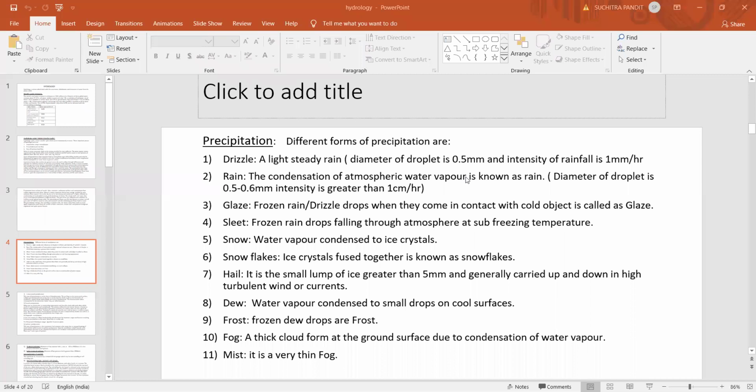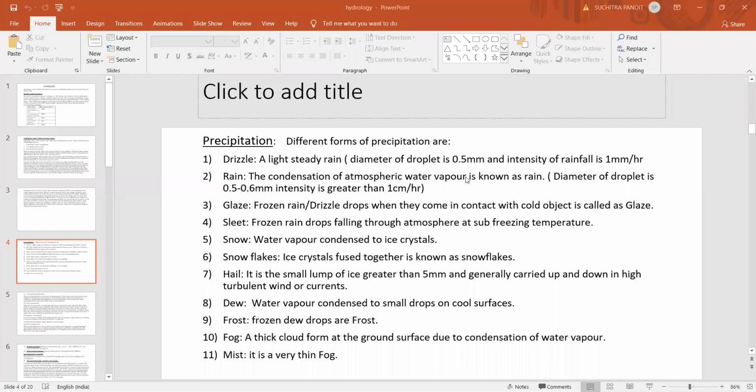After filling all the depressions on the ground surface, the excess water finally joins the stream or river. Whatever water joins the stream or river can be stored by constructing a reservoir across the stream, so that water can be stored on the upstream side, and the same water can be utilized for various purposes. Now we know the process of the hydrologic cycle.